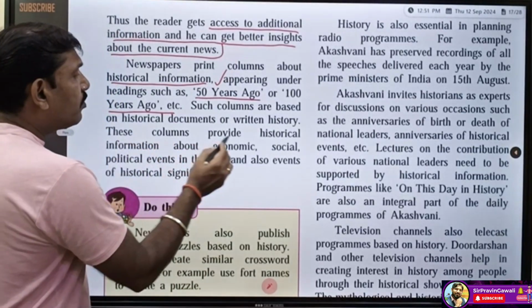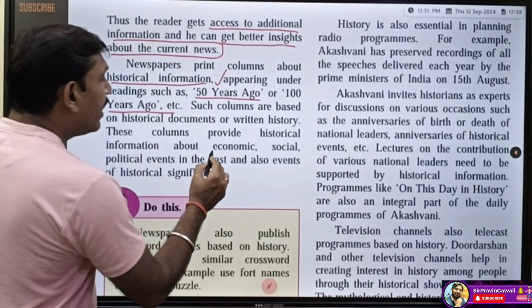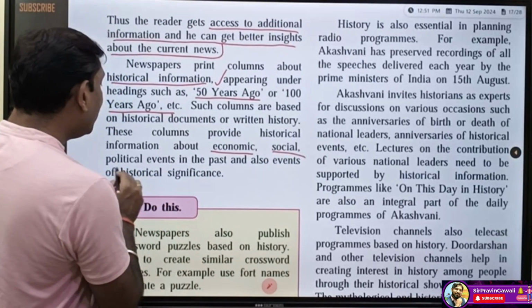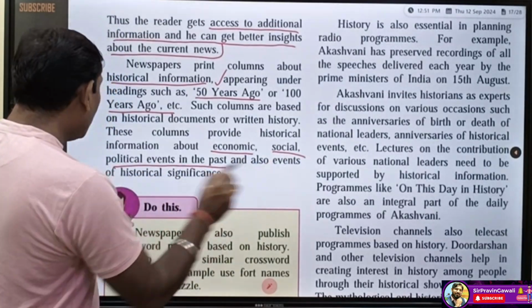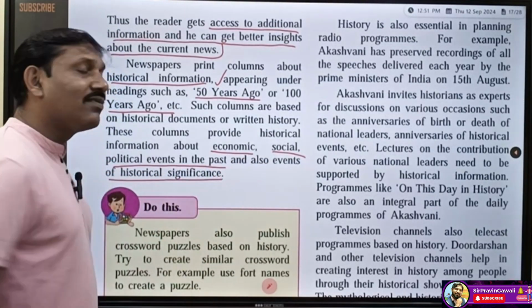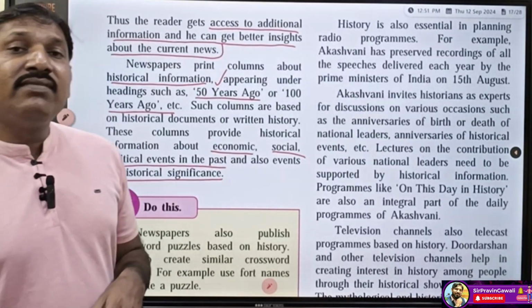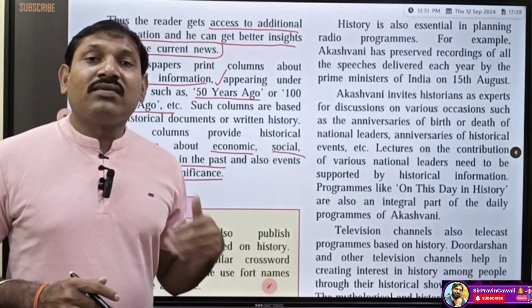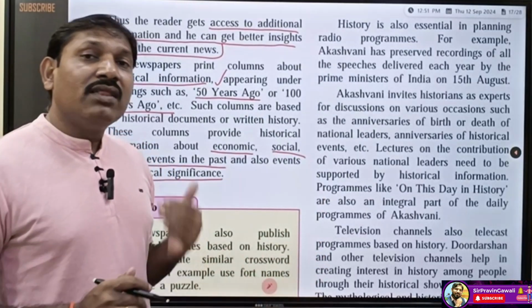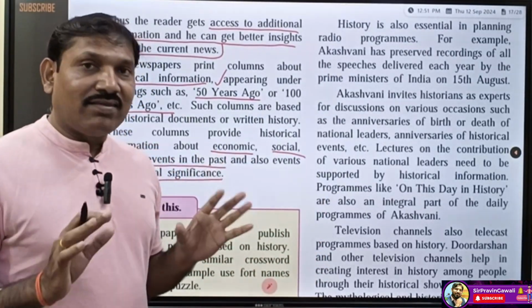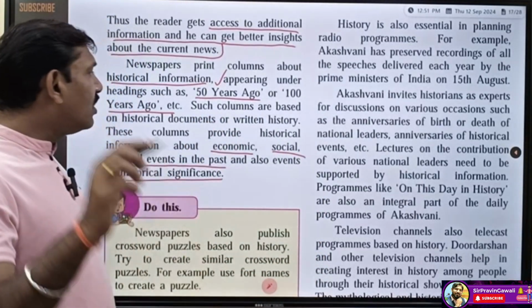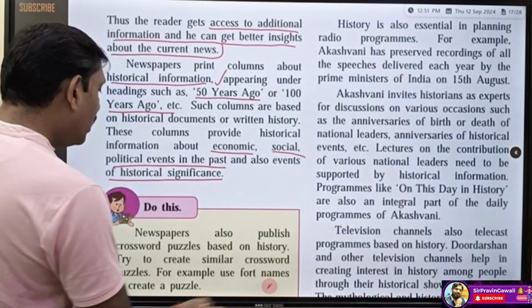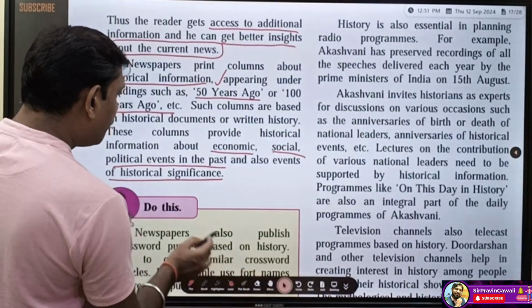These columns provide historical information about economic, social, political events in the past and also events of historical significance. Such kind of columns can signify the social condition in the past, the economic condition in the past, or other events in the past. It can highlight them. Okay, students, have you understood this much? Very good. Now let's try to understand furthermore.